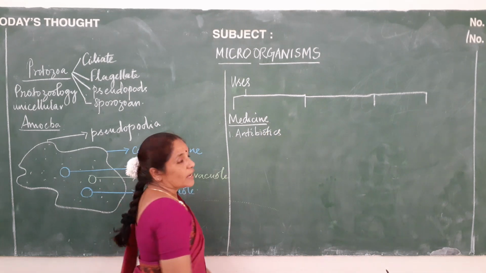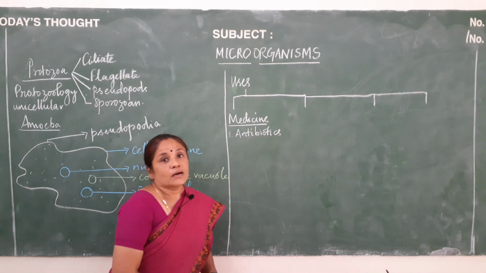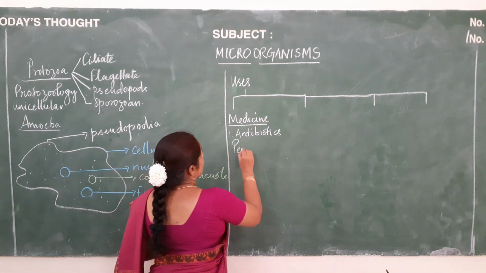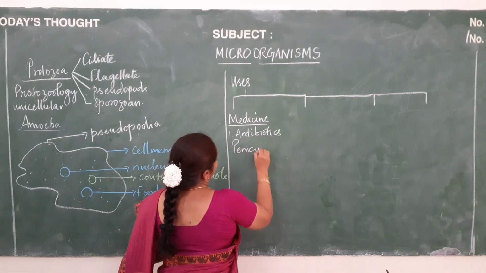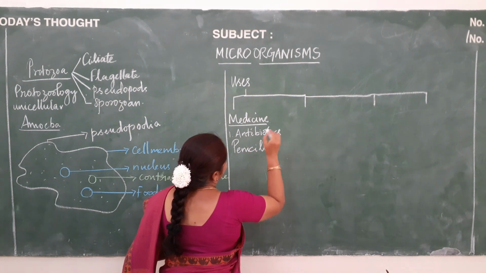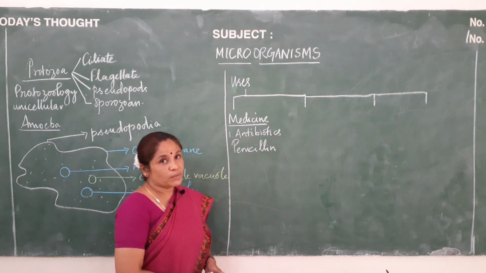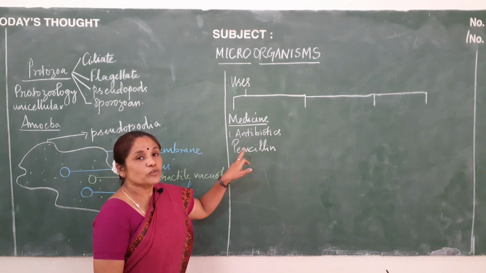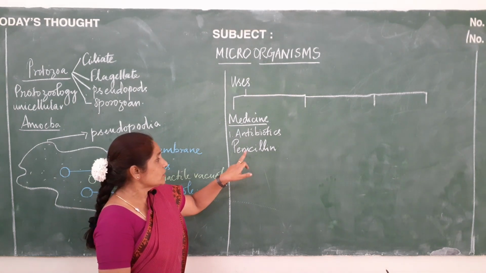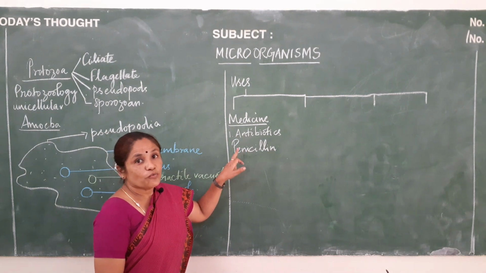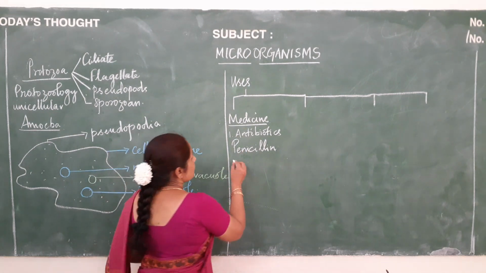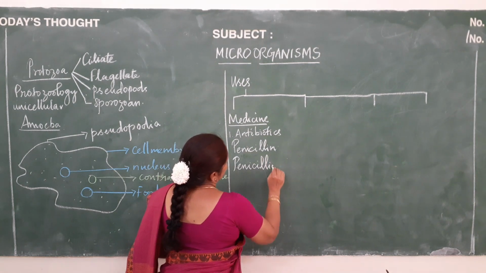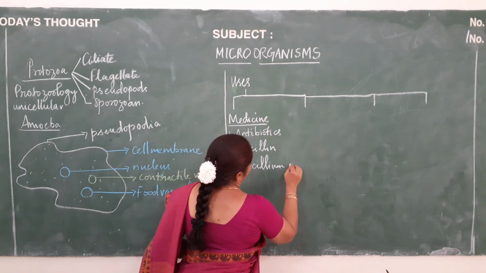It was in 1929 the first antibiotic, penicillin, was discovered. Sir Alexander Fleming was the first person to discover penicillin for the first time, and he discovered this penicillin from the fungus. The fungus name is Penicillium chrysogenum.